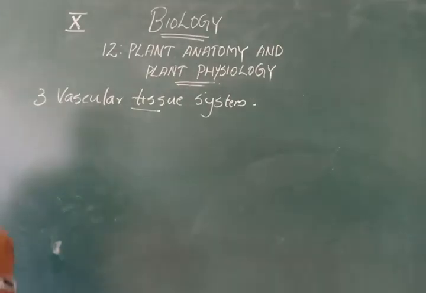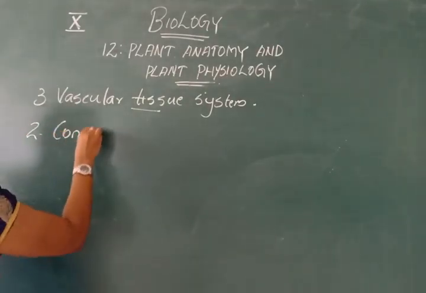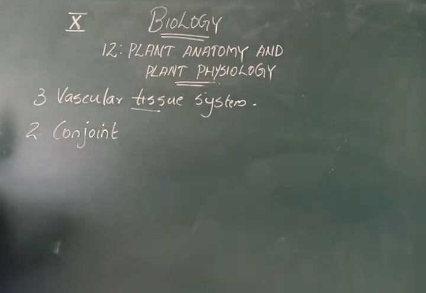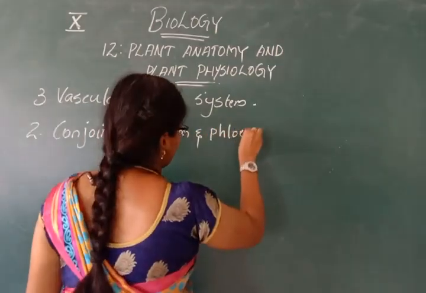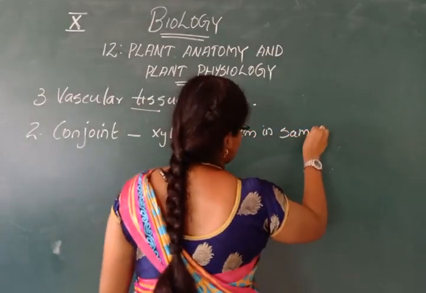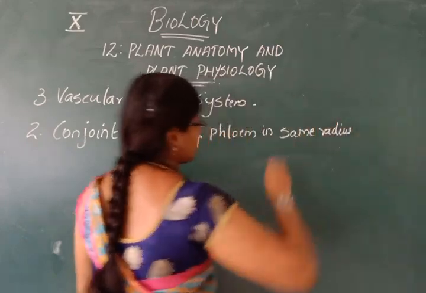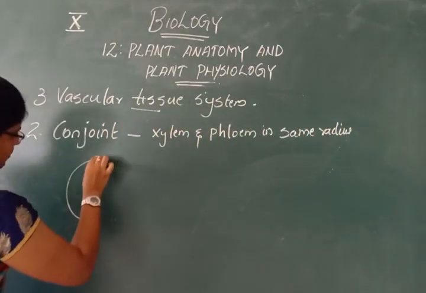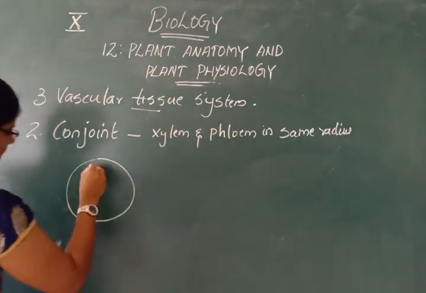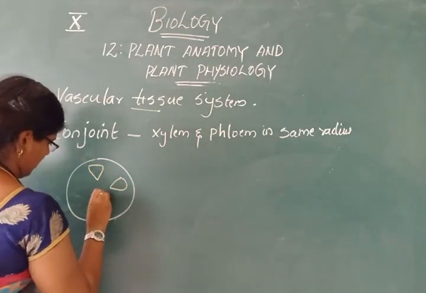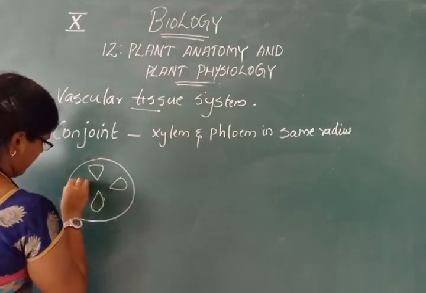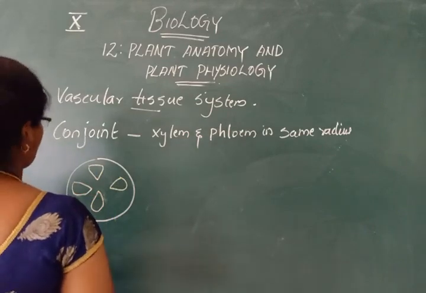Then the next type is the conjoint vascular bundle. In a conjoint vascular bundle, the xylem and phloem lie on the same radius. Suppose this is the cross section.